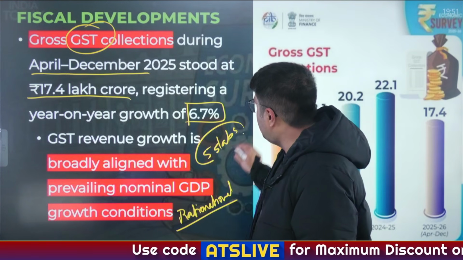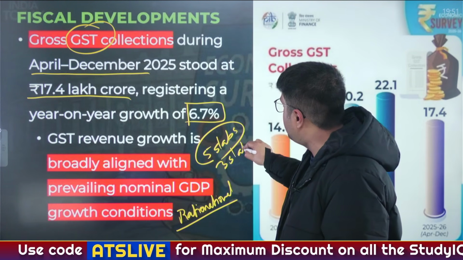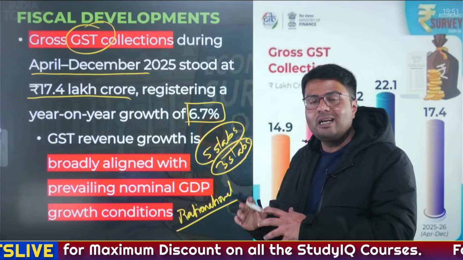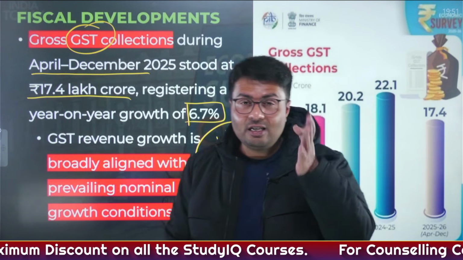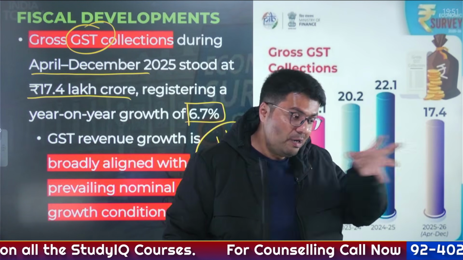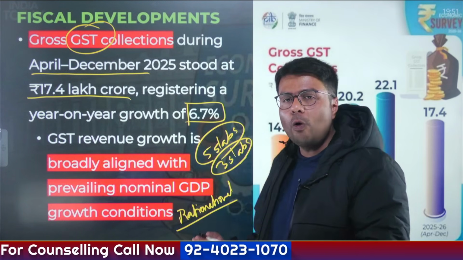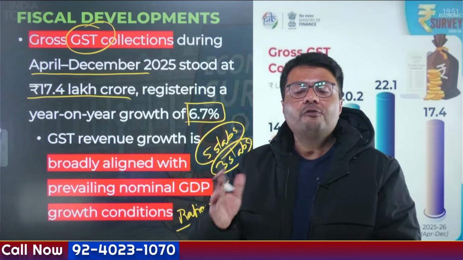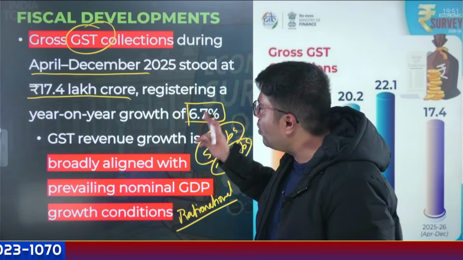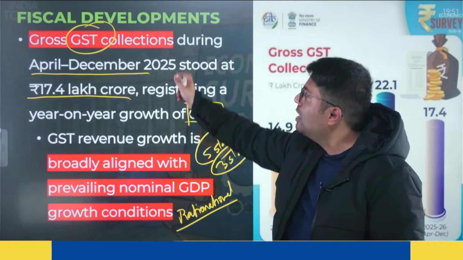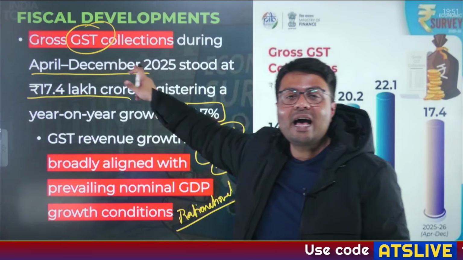The government has reduced these 5 slabs to just 3 slabs. So this reduces the tax arbitrage, which was the characteristic when you have 5 different slabs into which you need to categorize different objects. This also leads to more filing of GST returns, and the consequence is in front of you. The GST collection has improved.